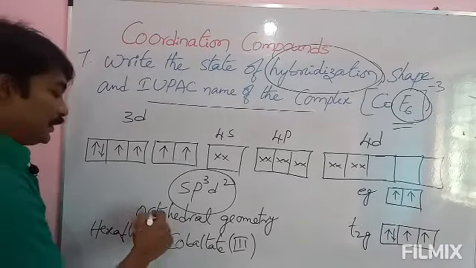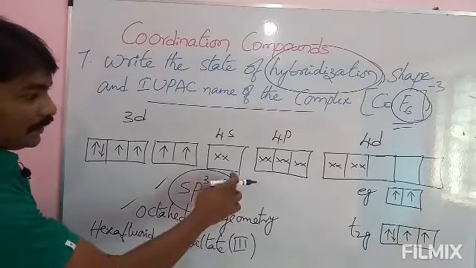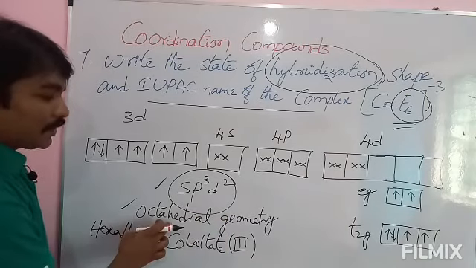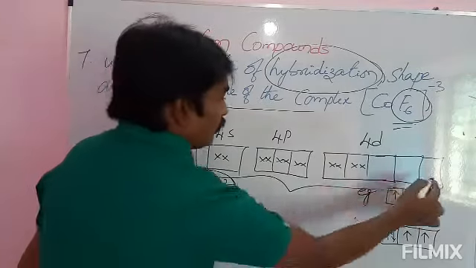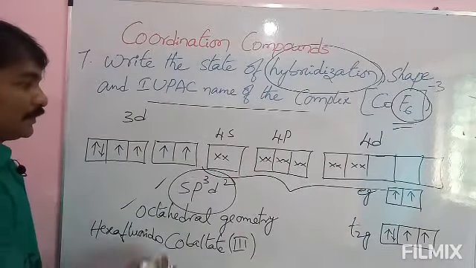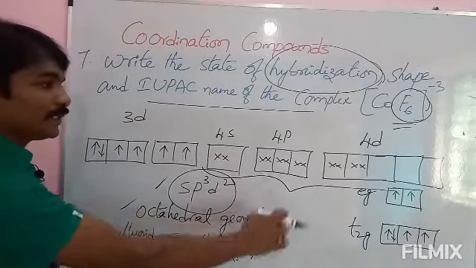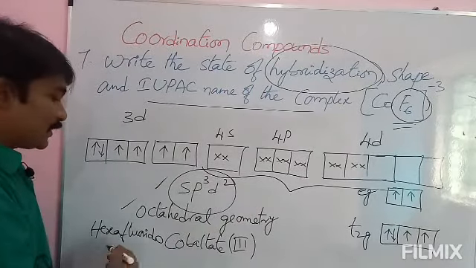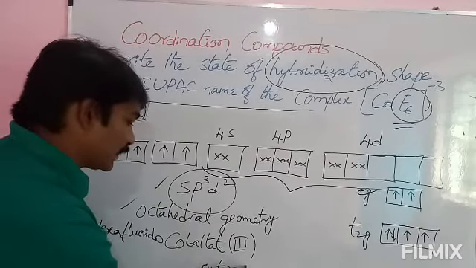And geometry is octahedral, hybridization sp3d2. And see here, what type of octahedral geometry is it? The 4th shell is participating and the 3rd shell is not participating. The 4th shell is participating, which means outer shell. That's why it is also called an outer octahedral complex.